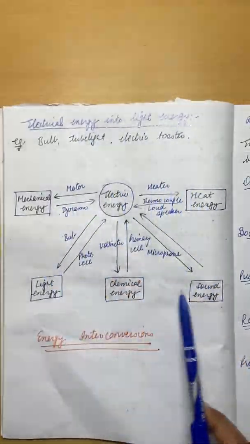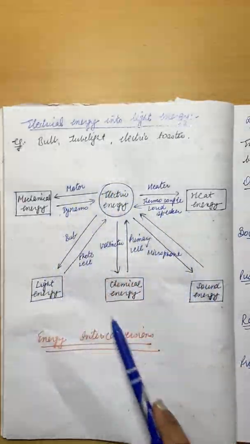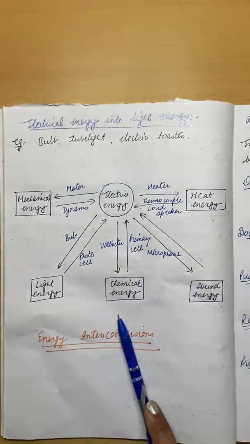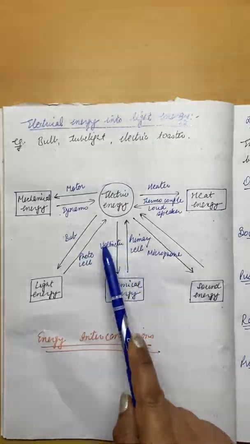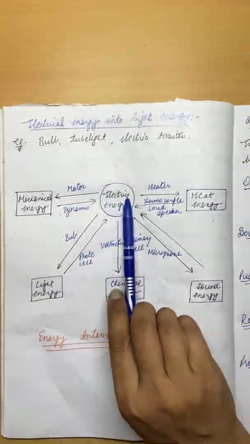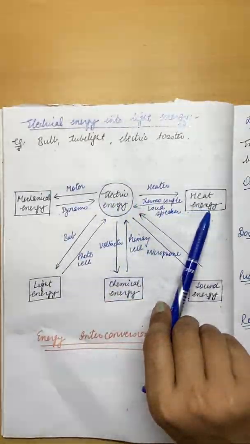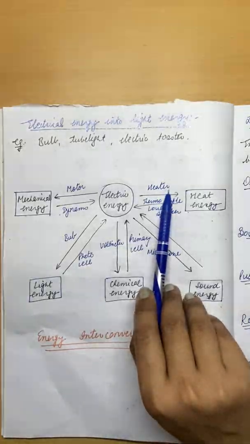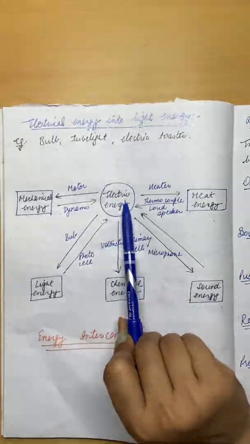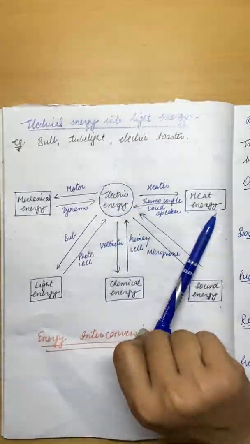Here I have made a flow chart where I have shown a number of conversions of one form of energy into another form of energy. In the center it is written electric energy. Electric energy can be converted into heat energy with the help of a heater. In winters we use a heater, so that converts electric energy into heat energy.